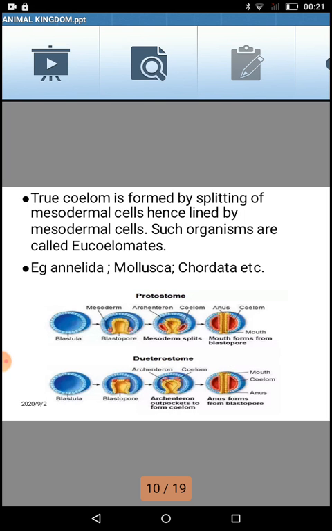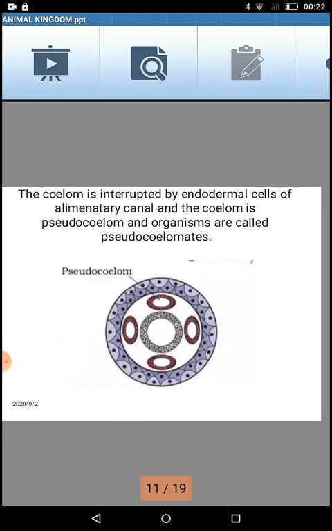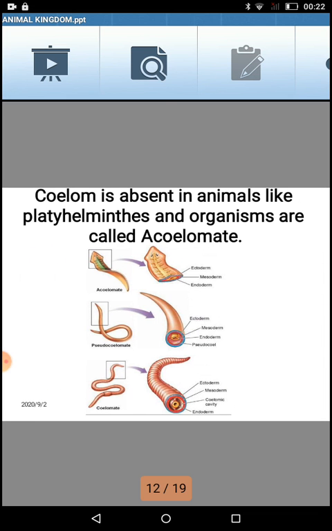In some organisms, if this particular cavity is not formed, because mesoderm is not there, so the cavity will not be formed there. Such organisms are called acoelomate.